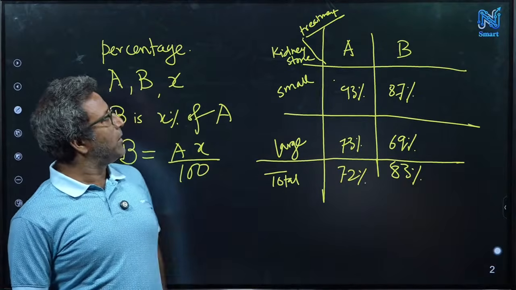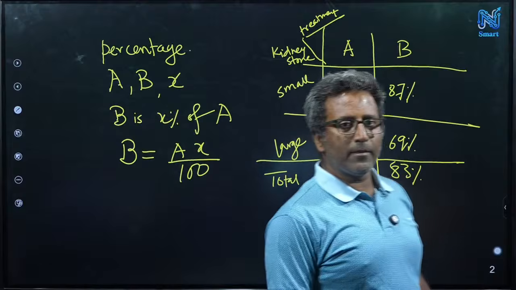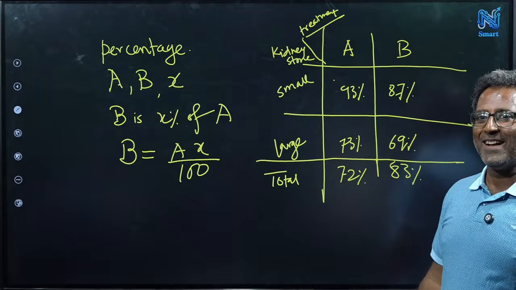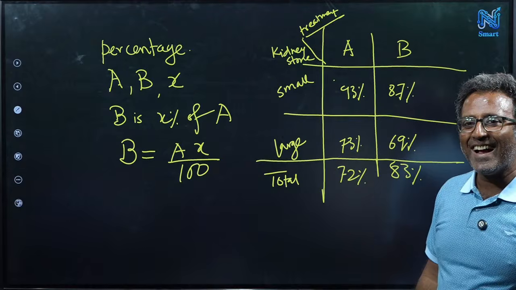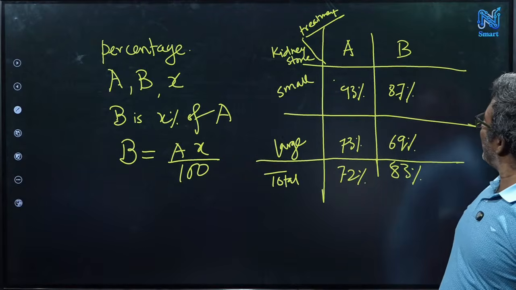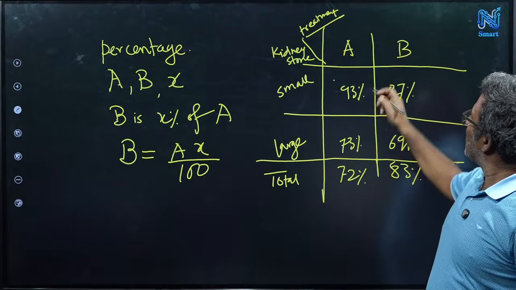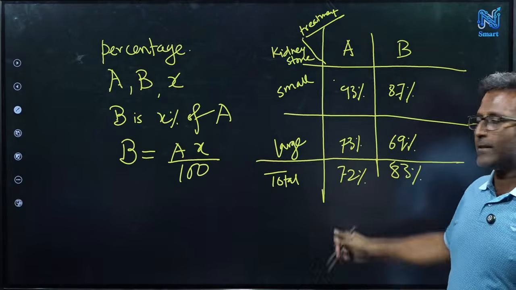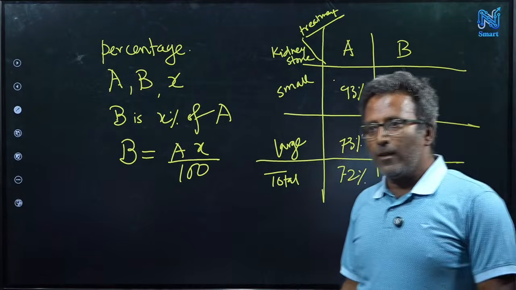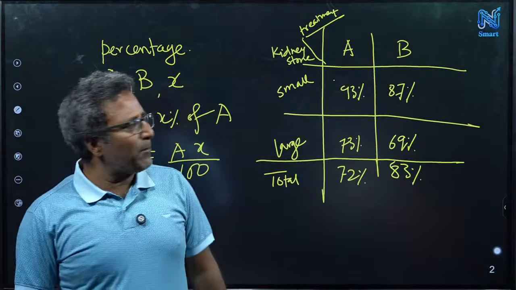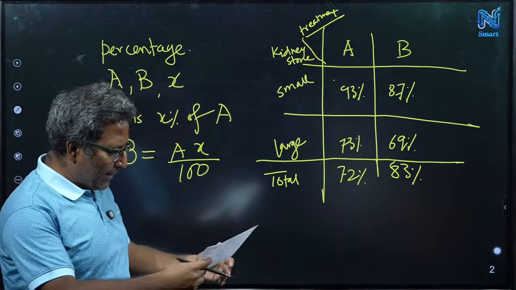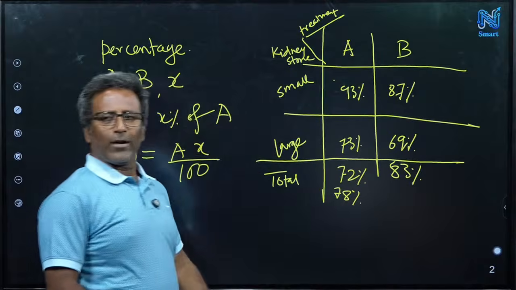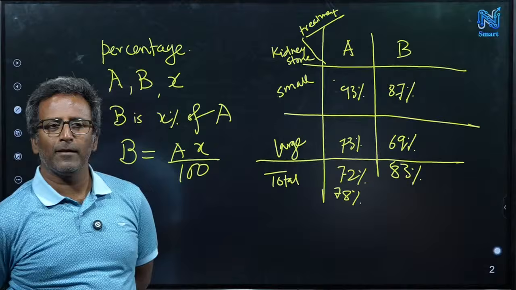So do you think this table looks good? Any question on this table? As I said, you must ask questions. How is the total percentage of A so low? How is the total percentage of A so low, 72%? So you are saying that this total percentage becomes 72%, so much less than this, right? If I say instead of 72% it's 78%, is it okay for you if I just say 78%?